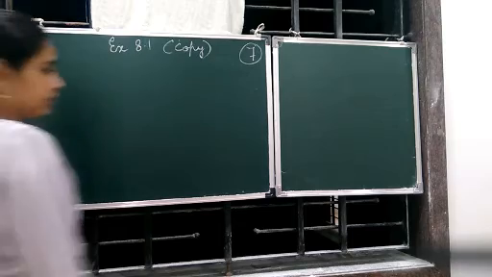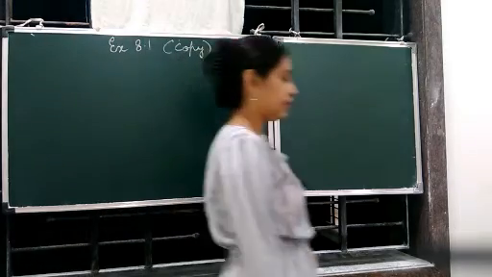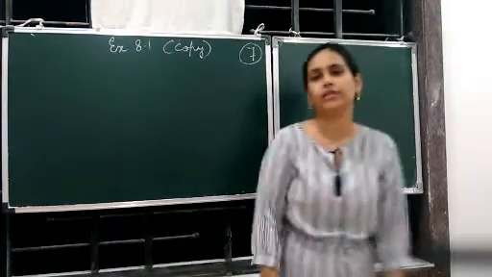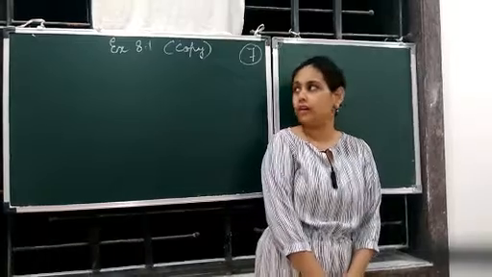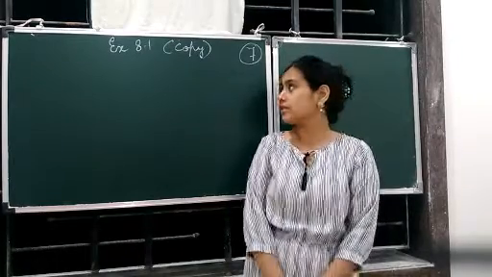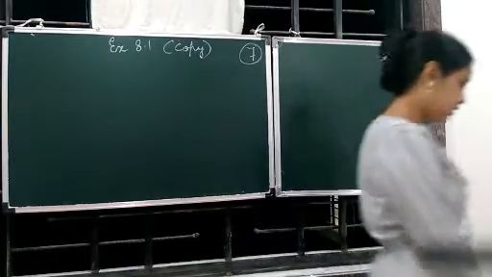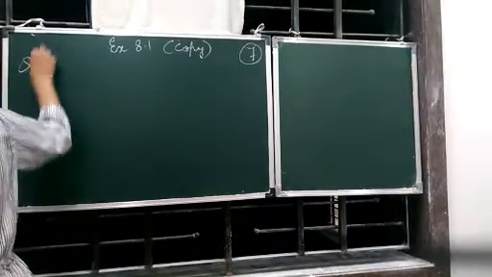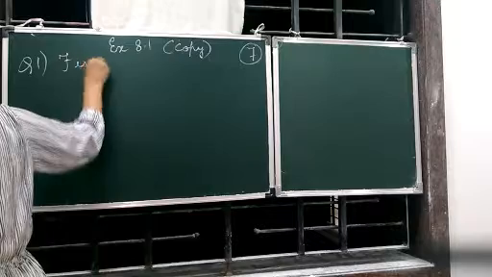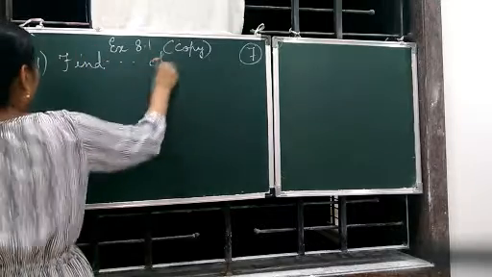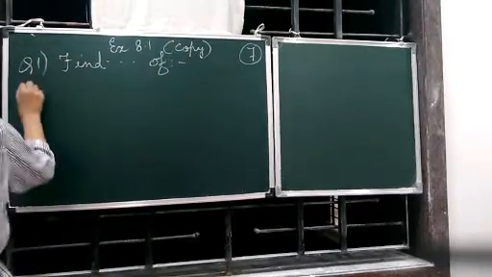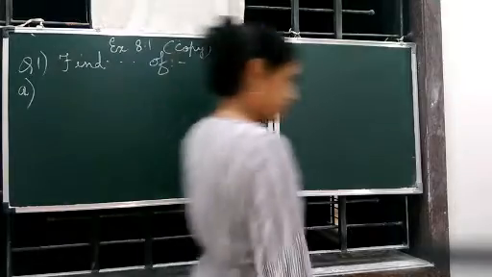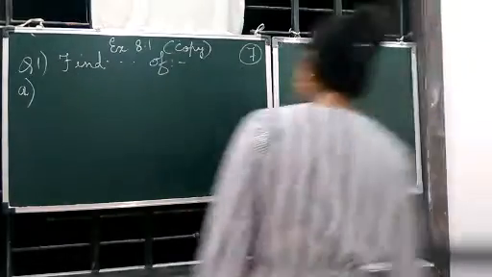Introduction part. Now we are starting with exercise 8.1. We are doing ratio and proportion. Exercise 8.1 will be done in the copy. Question number 1 is: find the ratio of rupees 5 to 50 paise.